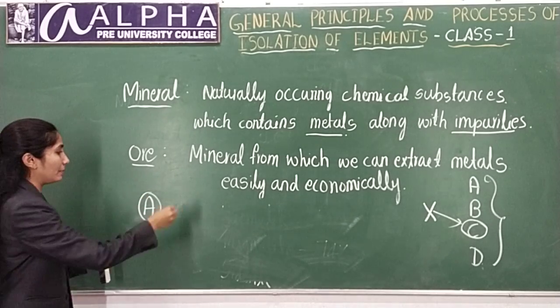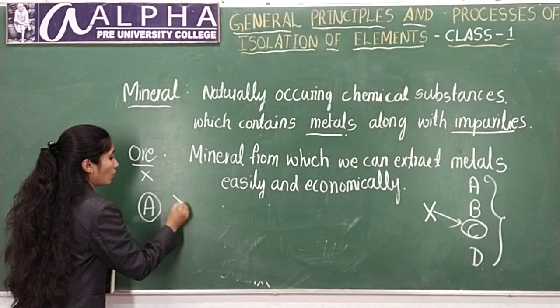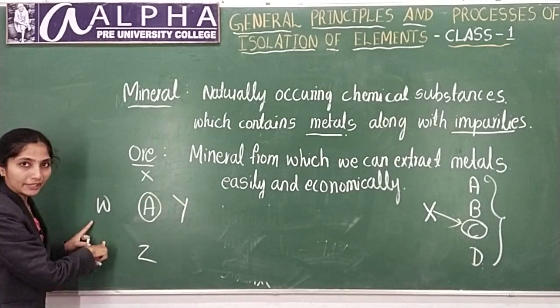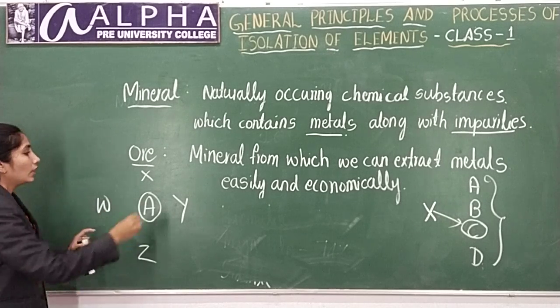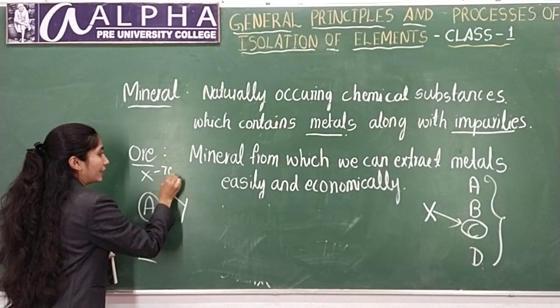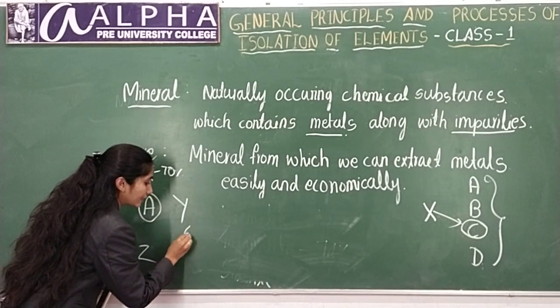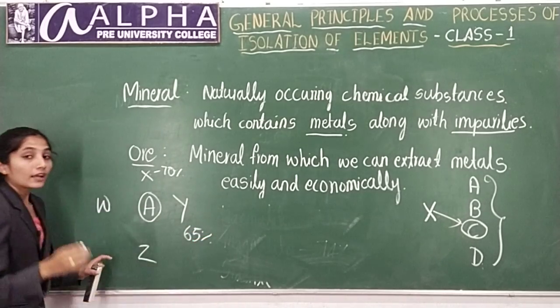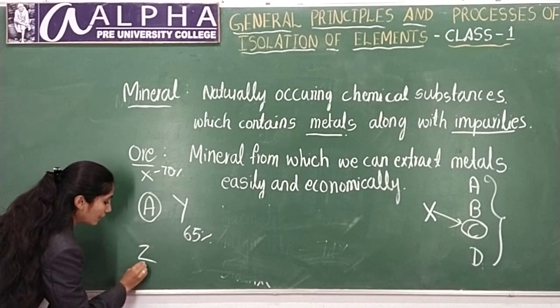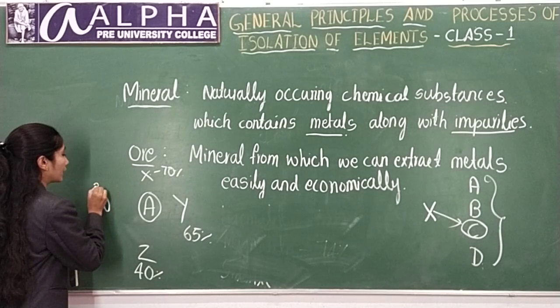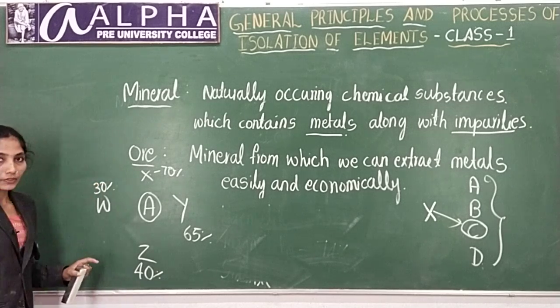It contains many minerals such as X, Y, Z, W. These are all minerals of A. X contains 70% of A, Y contains 65% of A, Z contains 40% of A, and W contains around 30% of A.